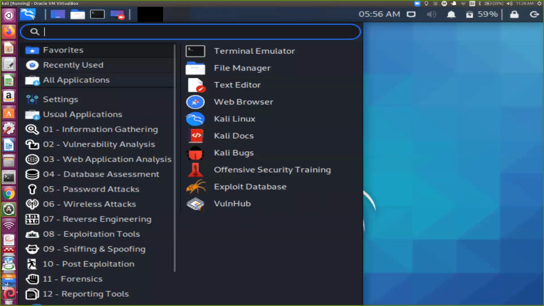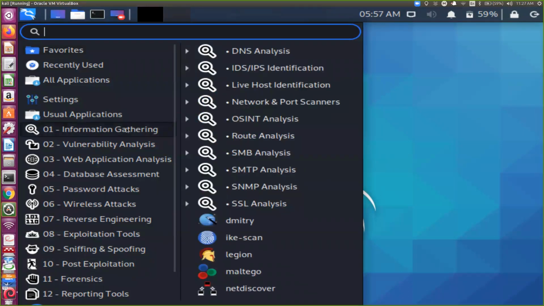Can you see? Information gathering tools, vulnerability analysis tools, web application analysis tools, database assessment tools, password attack tools, wireless attacks, reverse engineering tools, exploitation tools, sniffing and spoofing tools, forensics tools, reporting tools, post exploitation, and many more tools are there. If you click on any of the tools, again you can see what type of information you want to identify: intrusion detection related, DNS server, network and port scanner, and many more.